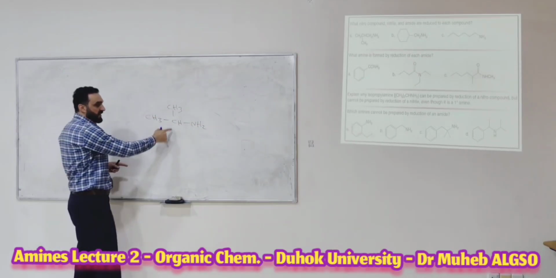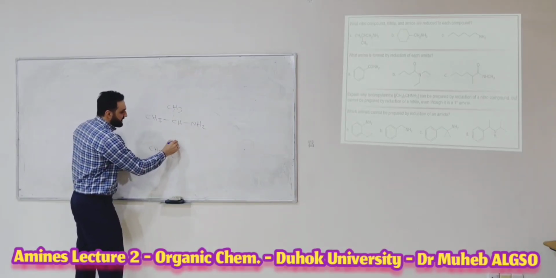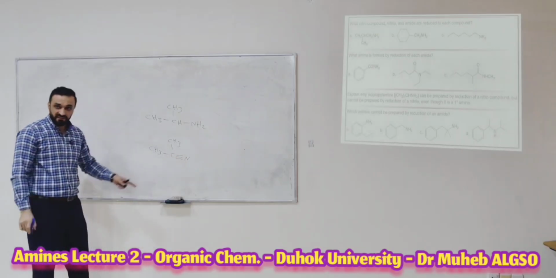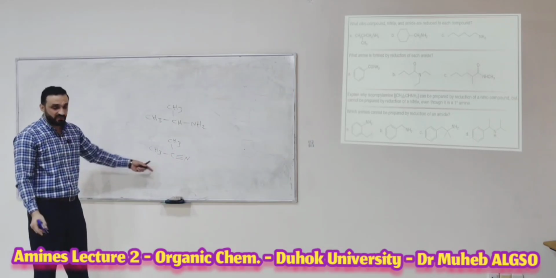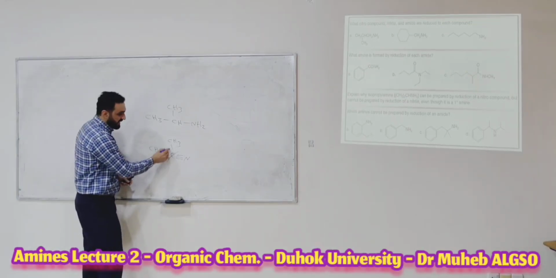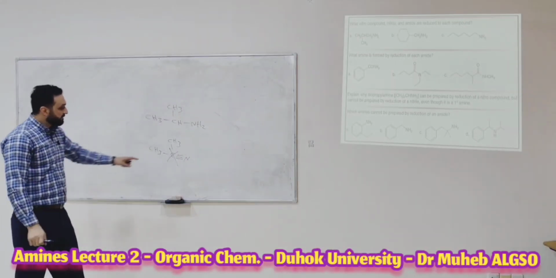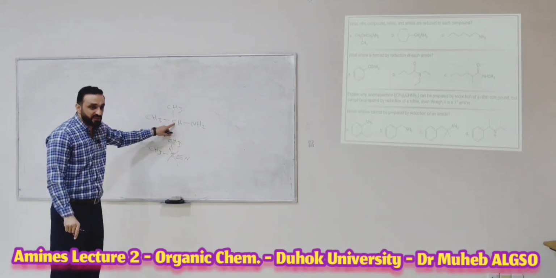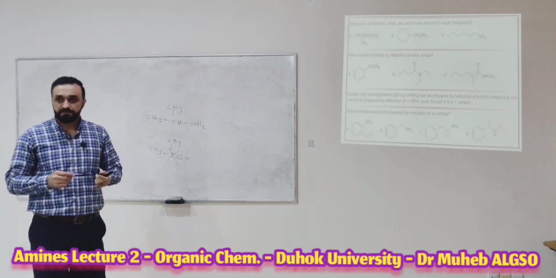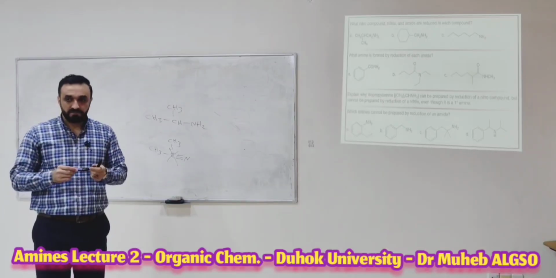If we want to convert this to the nitrile, it will be CH3, CH3, and then a triple bond nitrogen. Is this right? No, it cannot be. Why? Because the carbon here would have 1, 2, 3, 4 bonds. That means it cannot be prepared from a nitrile because the carbon directly bonded to the NH2 is substituted.